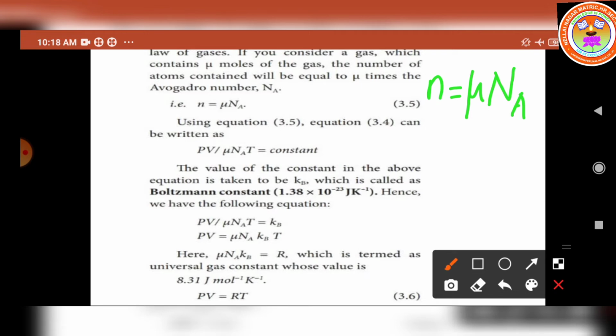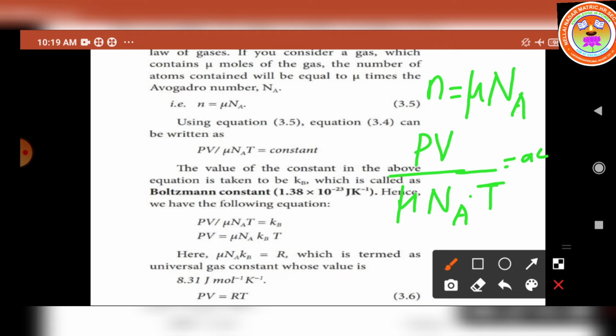So, the fourth equation becomes PV by N is needed. N is replaced by which one? Mu N suffix A, that is, mu N is replaced by this formula, into T, temperature, is equal to a constant. So PV by mu N suffix A into T is equal to a constant.